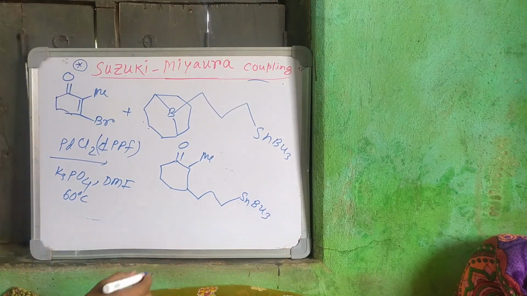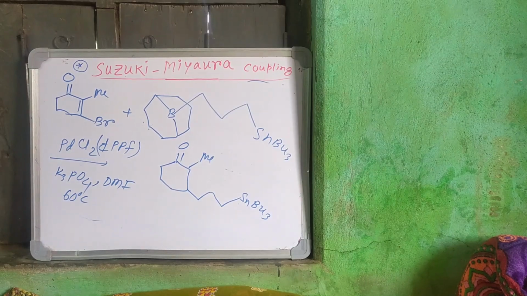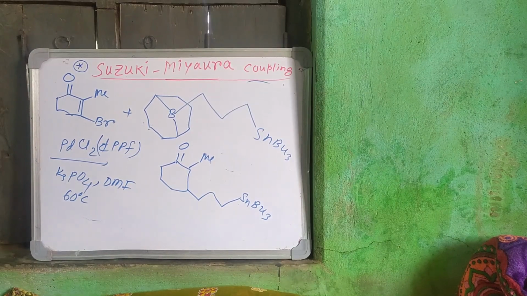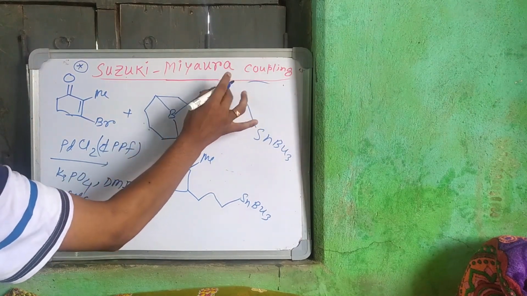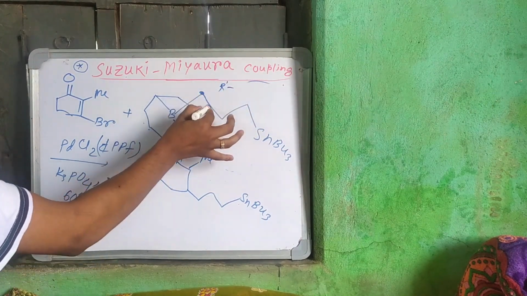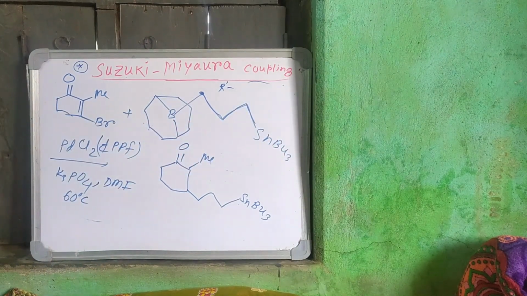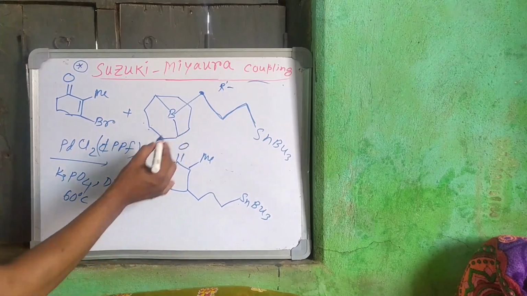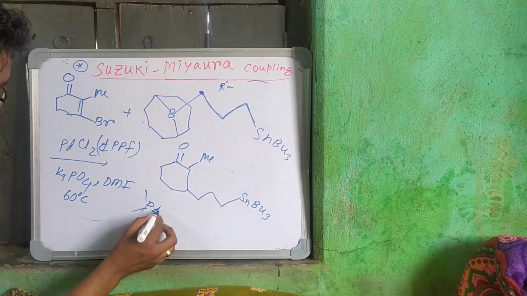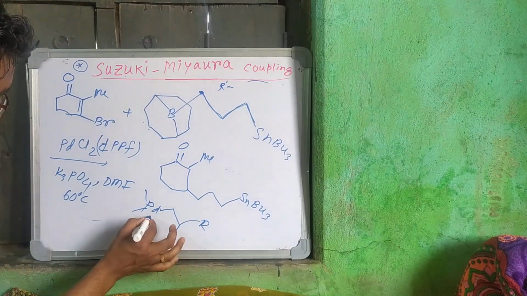SnBO3 means when the alkyl group, the R dash group, alkyl group also undergoes Suzuki-Miyaura coupling reaction. Actually, I want to say that when we have an alkyl group attached to the metal, then beta elimination will be faster.